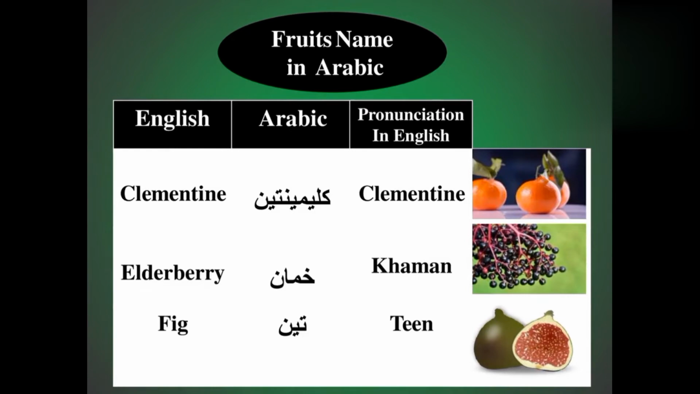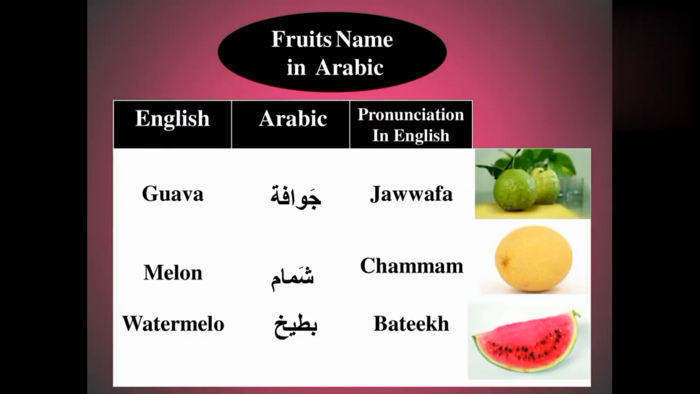Clementine. For clementine there is no separate word in Arabic. We just use the same word. So we can say clementine in Arabic as clementine. Now see elderberry. For elderberry we use in Arabic khaman. Khaman means elderberry. Now see fig. For fig we use in Arabic teen. Teen means fig.